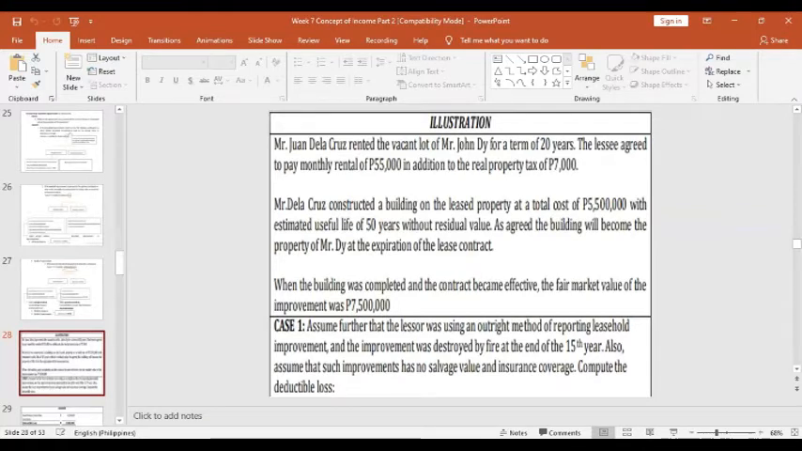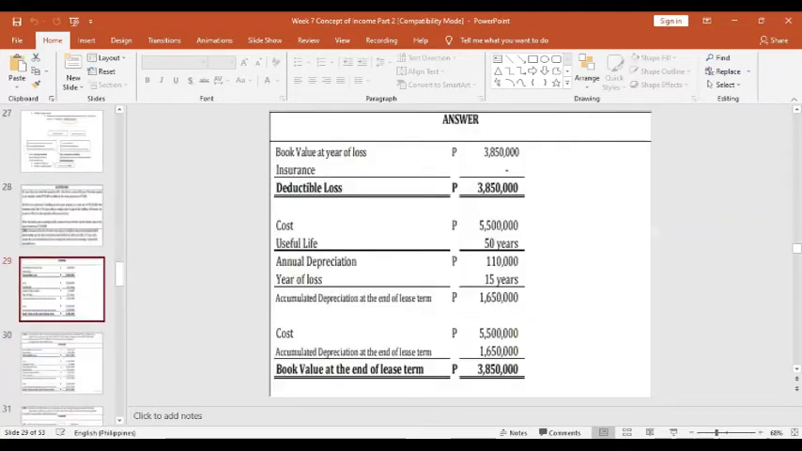Assume further that the lessor was using an outright method of reporting the leasehold improvement and the improvement was destroyed by fire at the end of the 15th year. Also assume that such improvement has no salvage value or insurance coverage. So let us compute for the deductible loss. Of course, the cost, 5.5 million, divided by the useful life of 50 years, is the annual depreciation, 110,000. It should be multiplied by the year of the loss, which is 15 years.